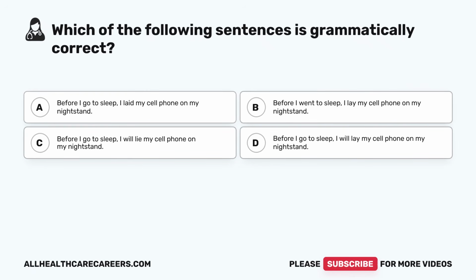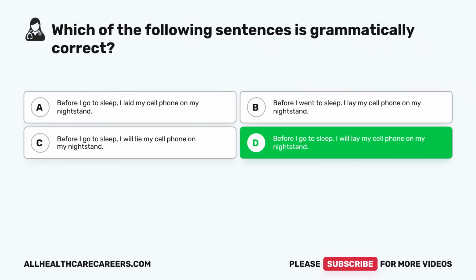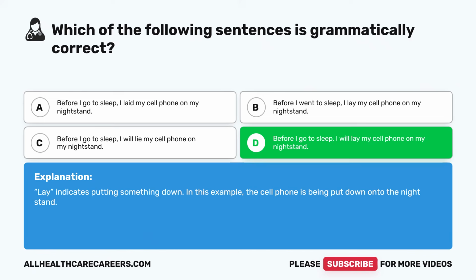Which of the following sentences is grammatically correct? A, before I go to sleep, I laid my cell phone on my nightstand. B, before I went to sleep, I lay my cell phone on my nightstand. C, before I go to sleep, I will lie my cell phone on my nightstand. D, before I go to sleep, I will lay my cell phone on my nightstand. The correct answer is D. Before I go to sleep, I will lay my cell phone on my nightstand. Lay indicates putting something down. In this example, the cell phone is being put down onto the nightstand.